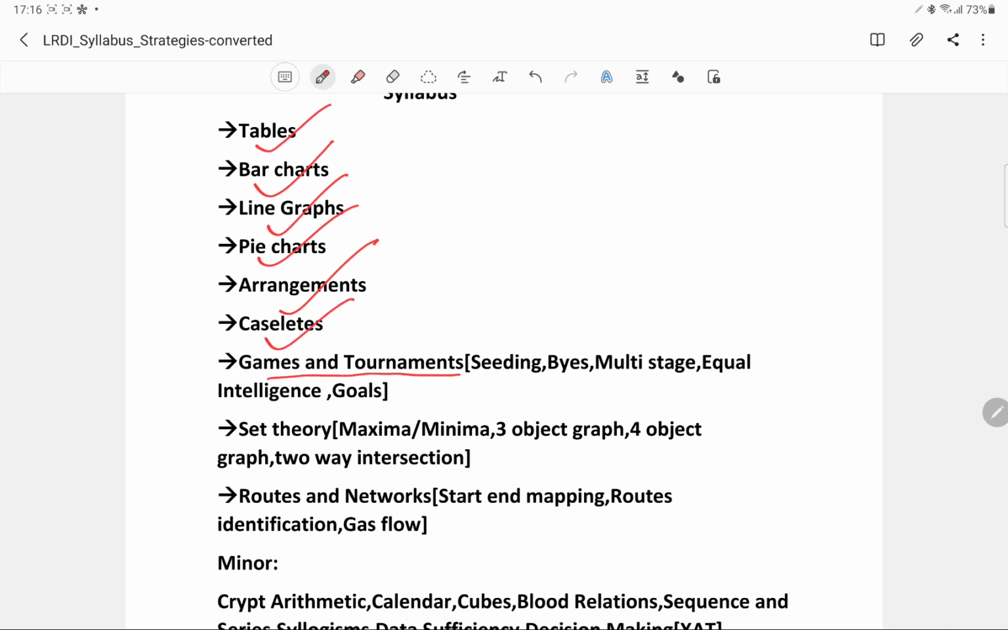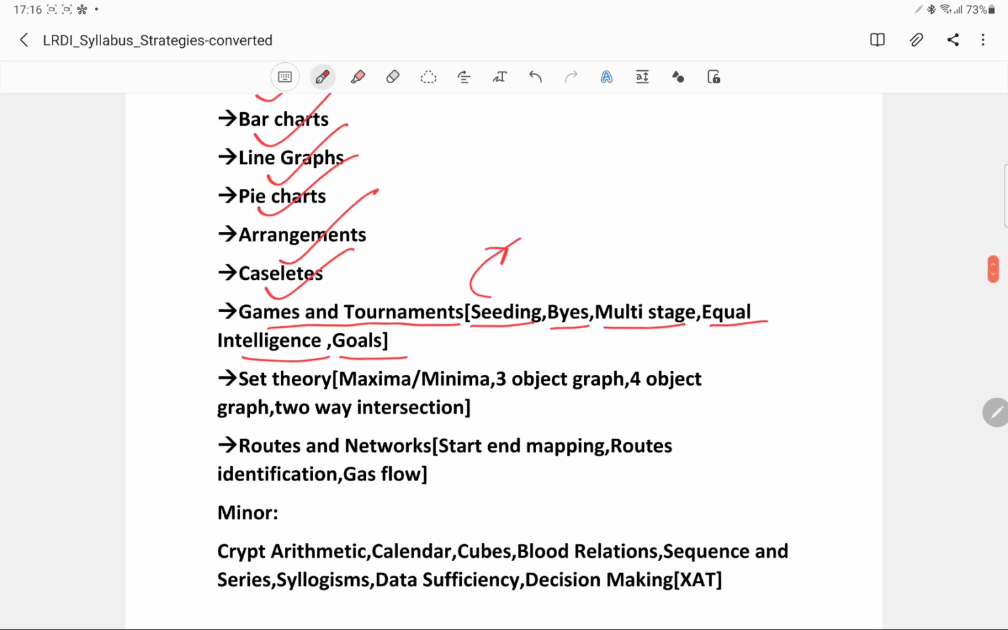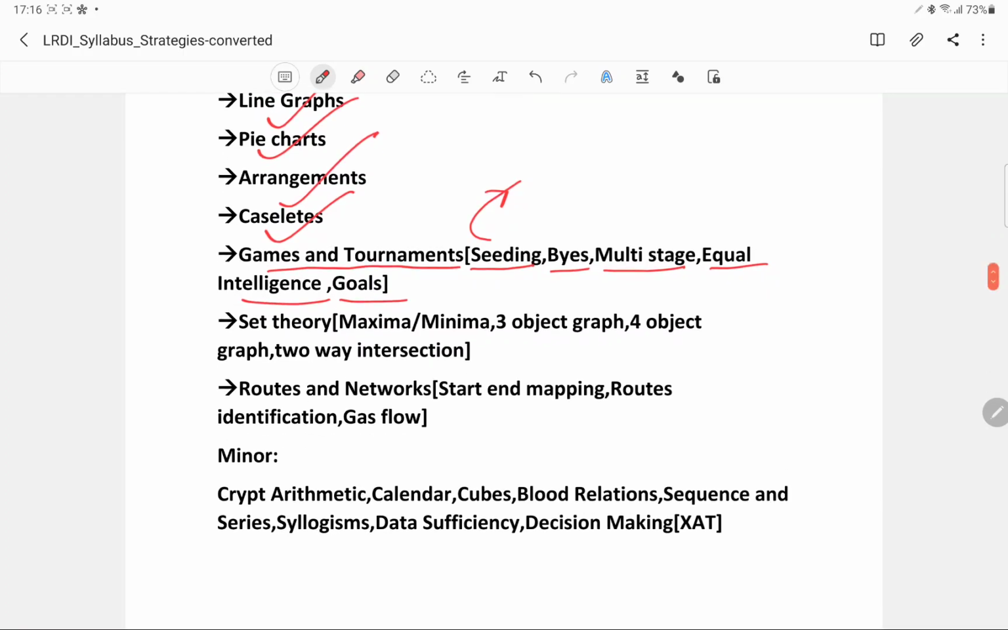In games and tournaments, we would have multiple subcategories, like questions from seeding, byes, multi-stage tournament, equal intelligence, and goals. Now, if looking at these subcategories you are not able to get them, then don't panic, because I have classified or distributed them as per my convenience. And once I start making videos and you go through them, you'll understand what it's all about.